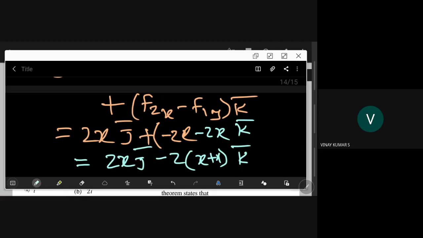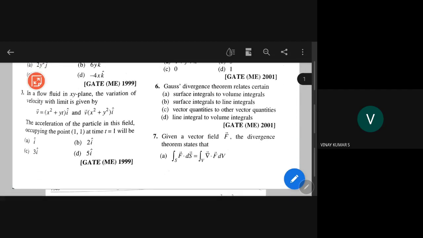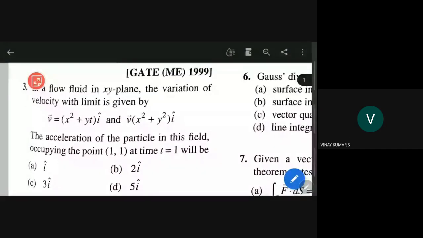So this is the next problem. Then we go for the xy plane. The variation of velocity with time is given by this, and we need the acceleration of the particle. Let me tell you what this is.